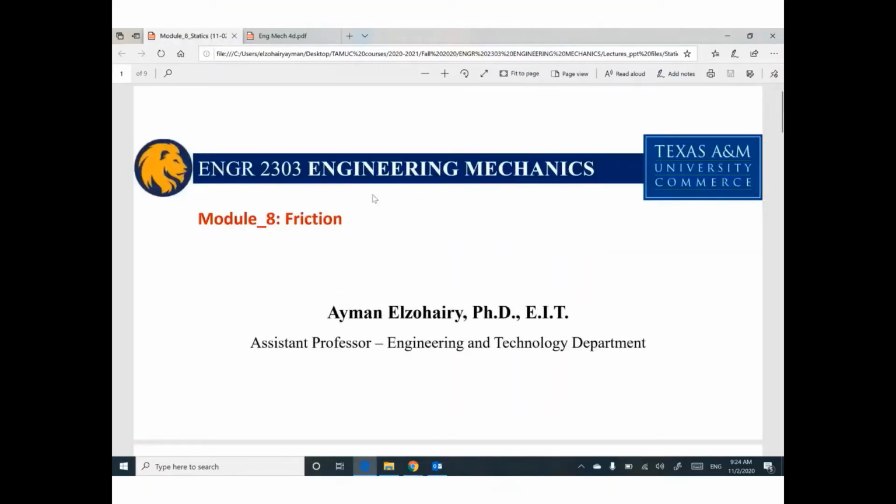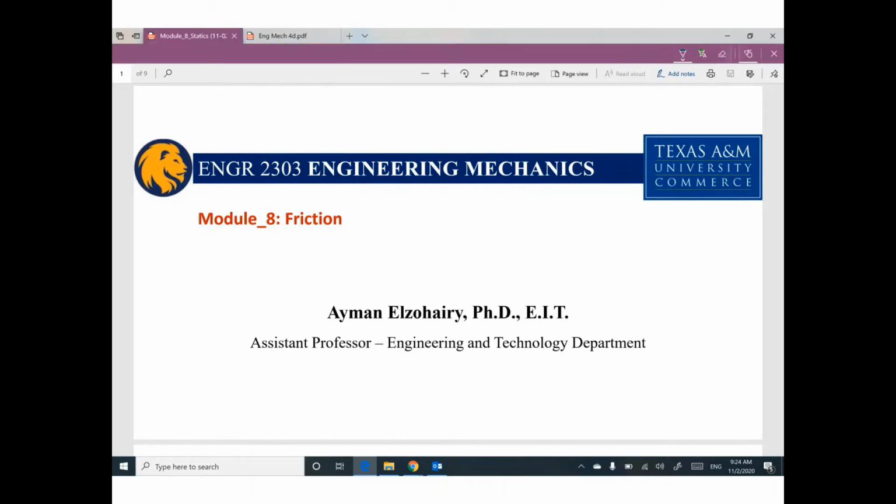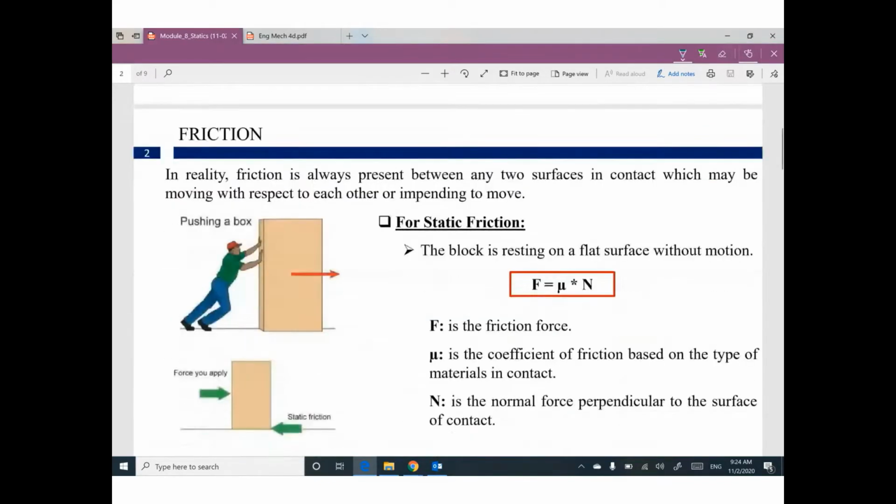Our new topic today is talking about friction. Friction, in a very simple word, we have someone pushing a box. So you are applying a force in this direction. Let me ask you, what do you expect? This box will not move. The box would like to move, but it will not move. Why? You have applied force here. Why did this box not move?